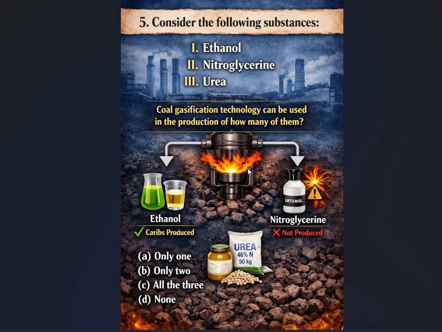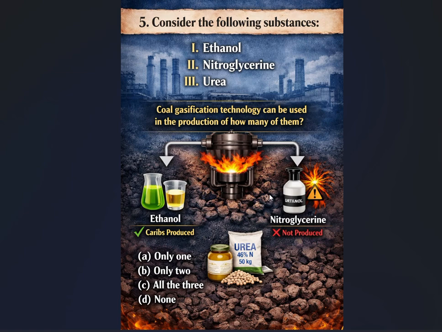Syngas is a mixture of carbon monoxide, hydrogen, carbon dioxide, and methane, these four gases. When we react coal at a high temperature, syngas is produced.